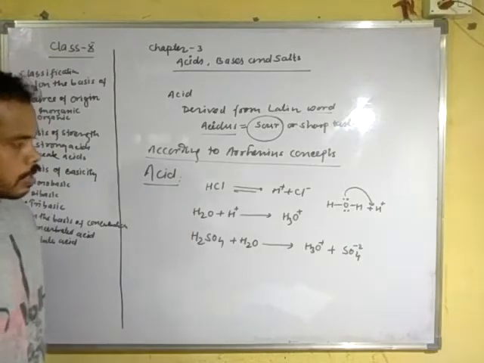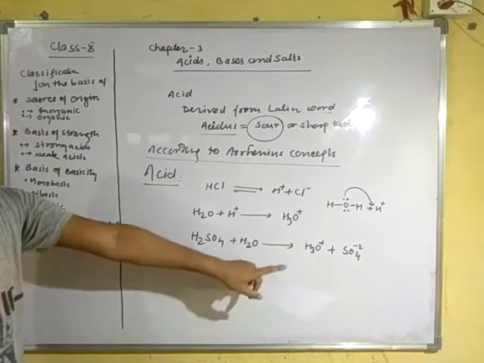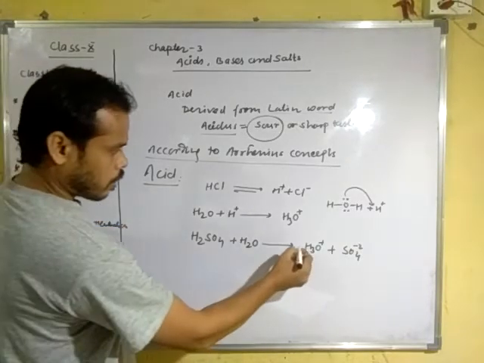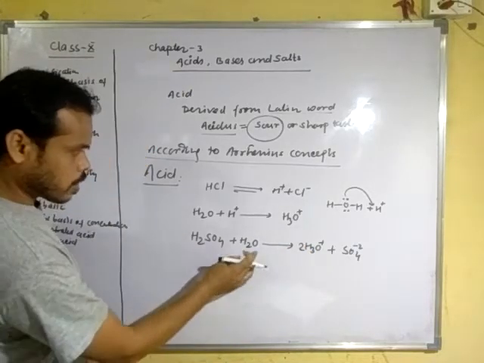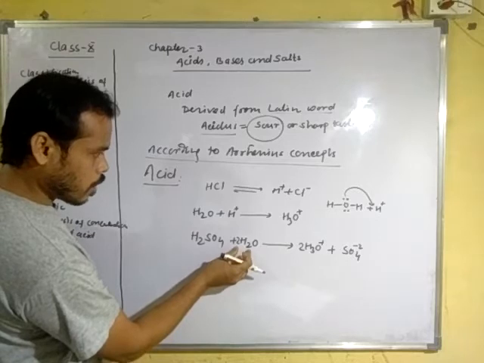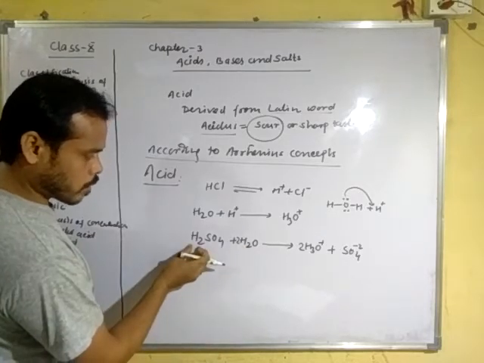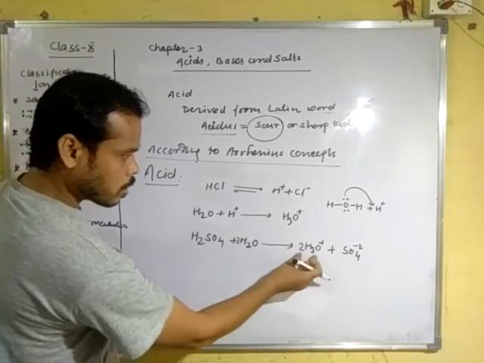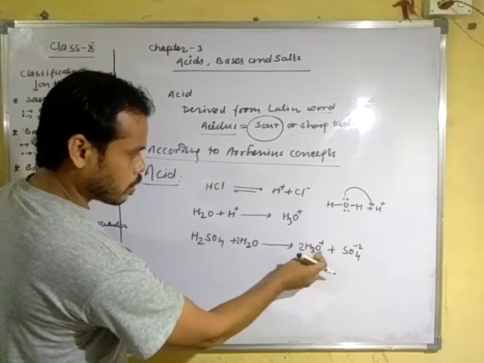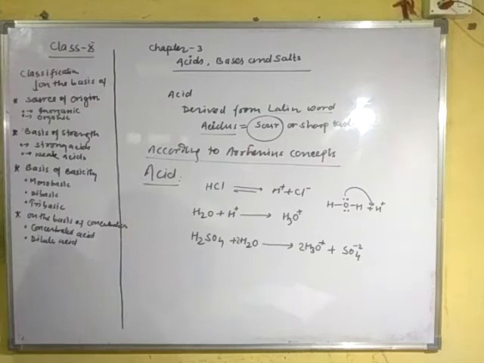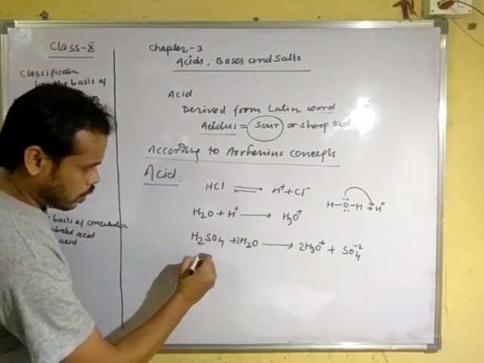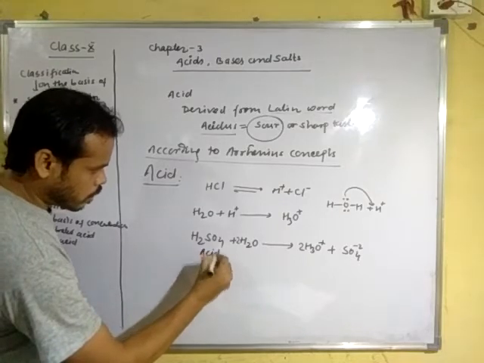Balance this reaction: 2 sulfur, 4 oxygen, 6 hydrogen on each side. Clear? This reaction is balanced. That means this compound is an acid.